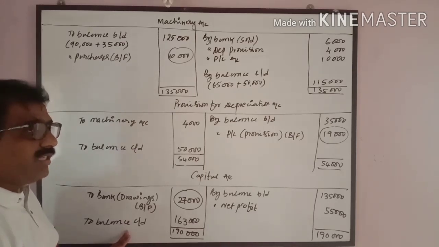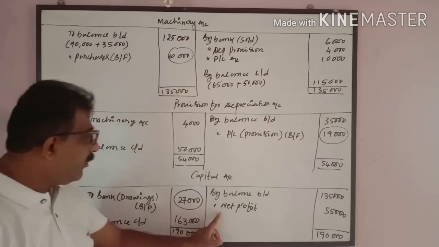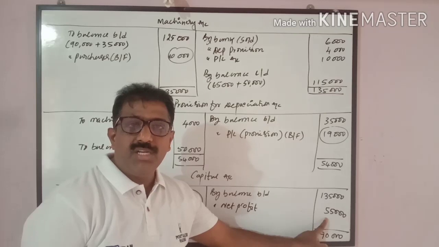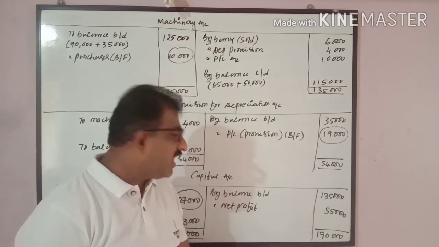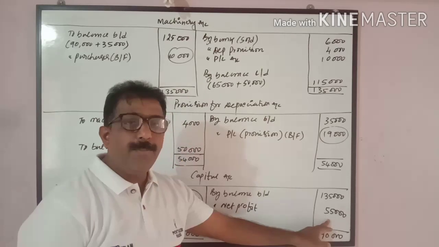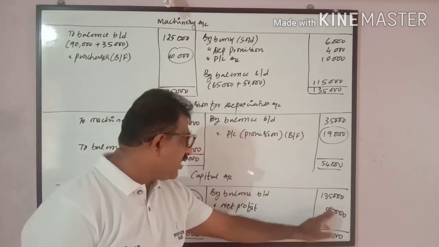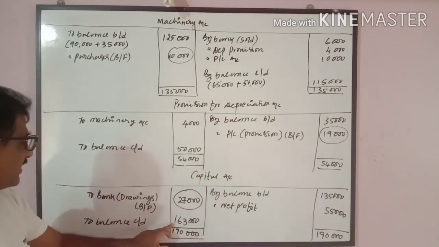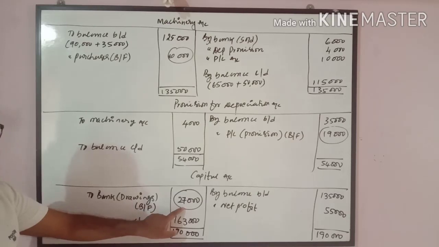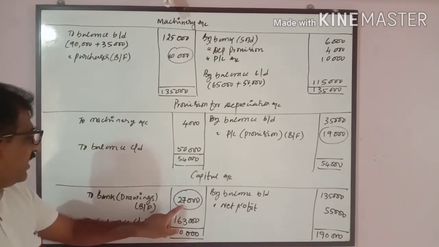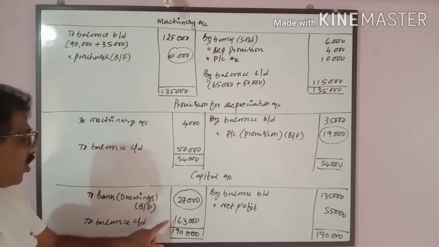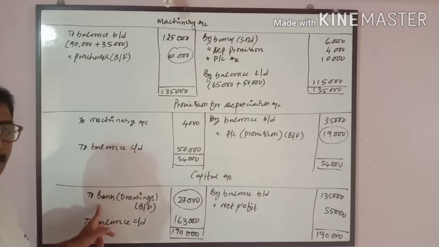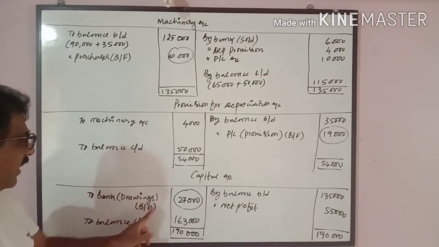And profit for the year is given in the adjustment. Net profit earned 55,000. In case of a proprietary concern, the net profit earned will be added to the proprietor's capital, so it is taken in the capital. So I will take on the credit side 1,35,000 plus 55,000, 1,90,000. Out of that, deduct 1,63,000. 27,000 is the difference. This difference is nothing but drawings. There is a shortfall on the debit side. That is nothing but the drawings made by the proprietor, to bank, drawings balancing figure.